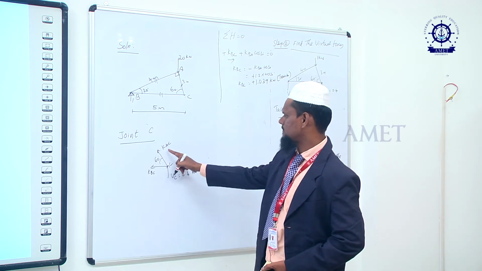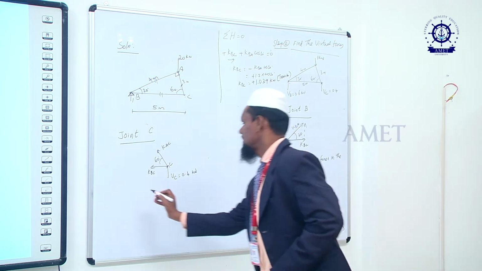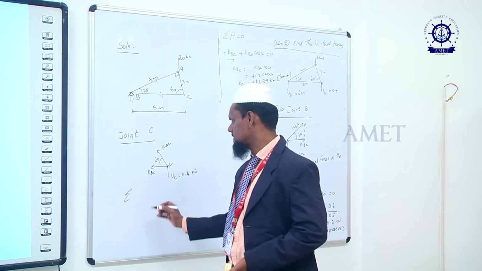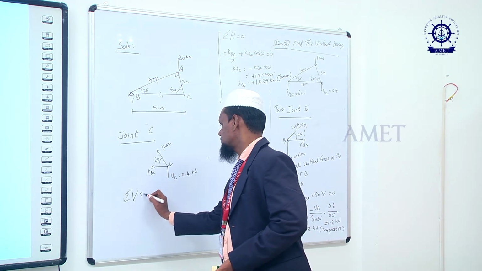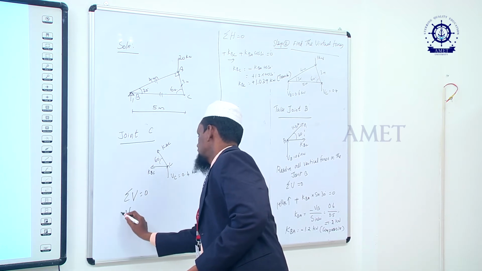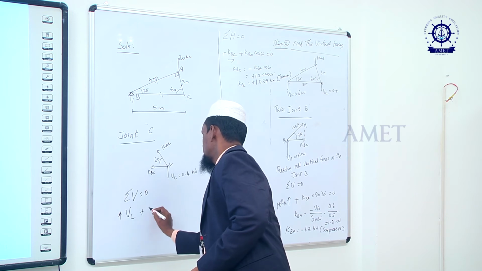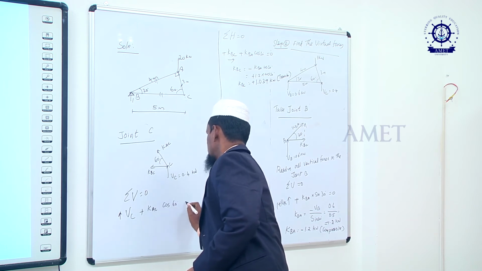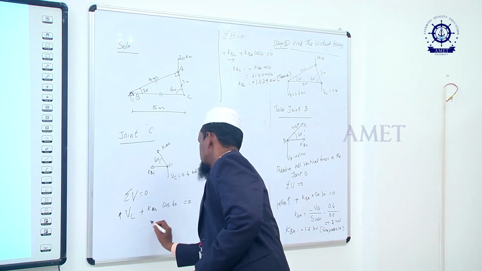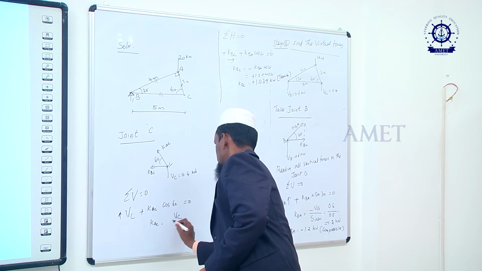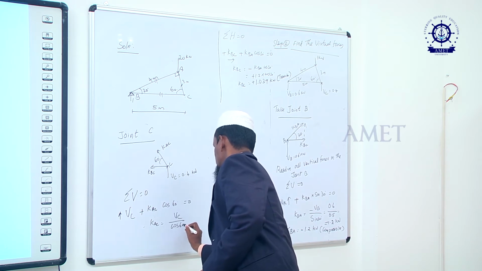For KAC we resolve only vertically, since there is only one unknown. Sigma V equal to 0. So VC positive plus KAC cos 60 is equal to 0. Therefore, KAC is equal to VC divided by cos 60.